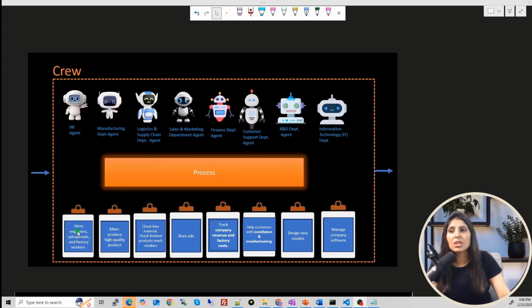The process decides which task can be done by which agent. Each agent is an expert in some task, right? So it has its own expertise. Like this HR agent is an expert in hiring people, and this agent is an expert in manufacturing tasks. So every agent has some expertise, and based on their expertise the process will assign the task to these agents, and this is called a crew.